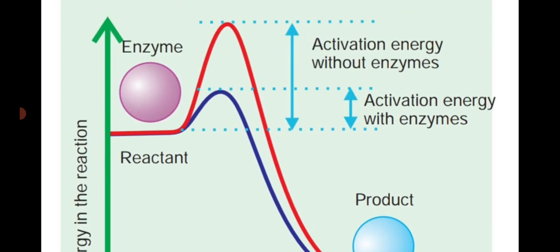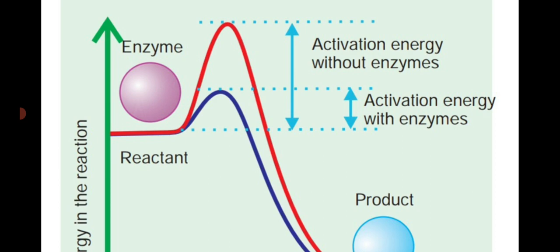So this enzyme makes the reactant modify into product with a minimum requirement of energy. That energy is called activation energy. When it reaches the top of the hill, the activation energy with the enzyme is very low compared to without enzyme.